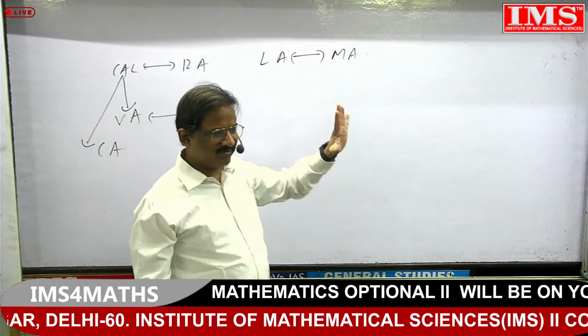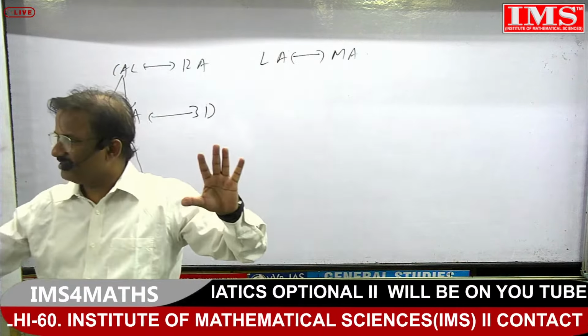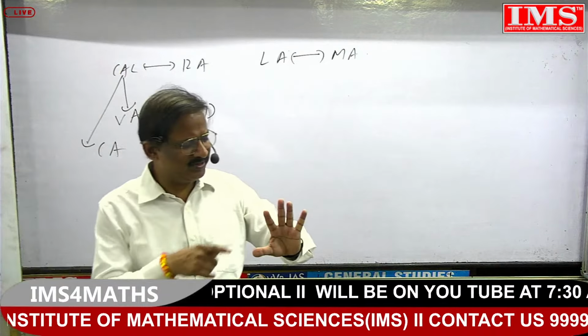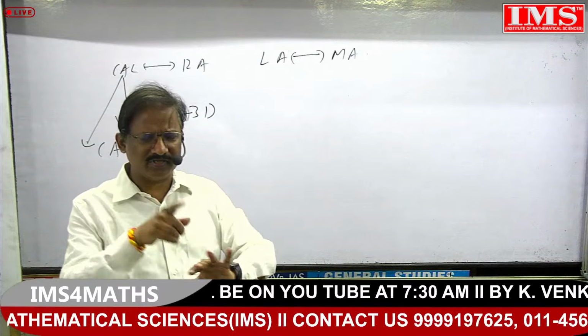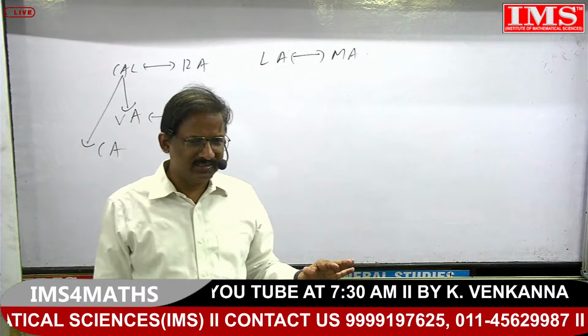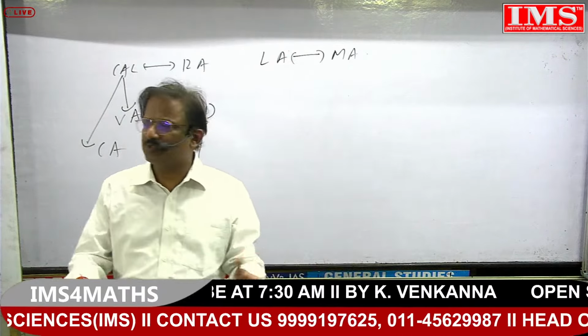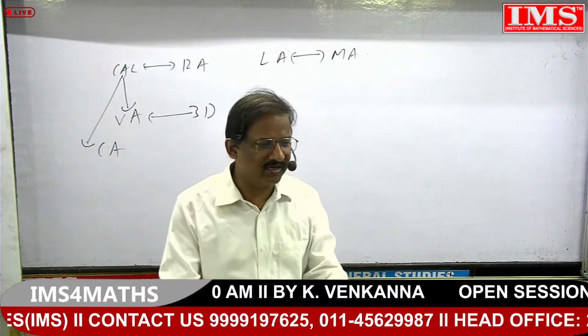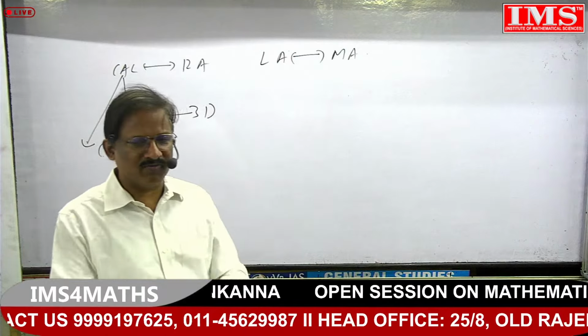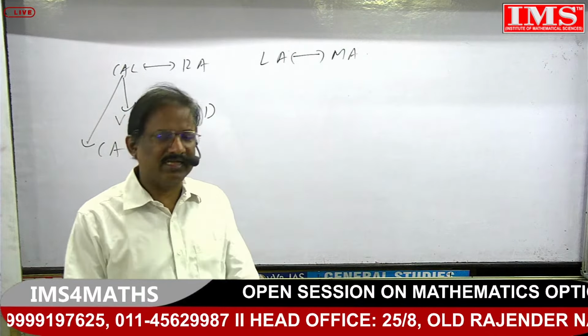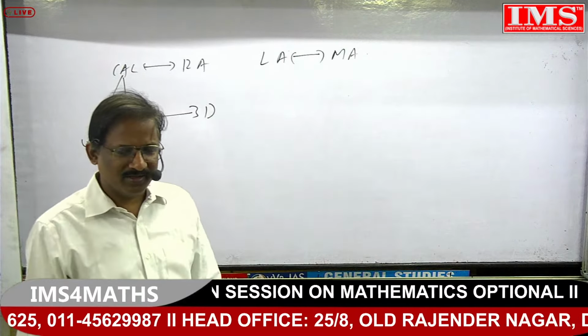There are five properties. What are the five properties? I think everybody may know: closure, associativity, identity, inverse, and then what? Commutative. These five properties look so easy in the initial stage, and they revolve again and again till the end of the chapter.